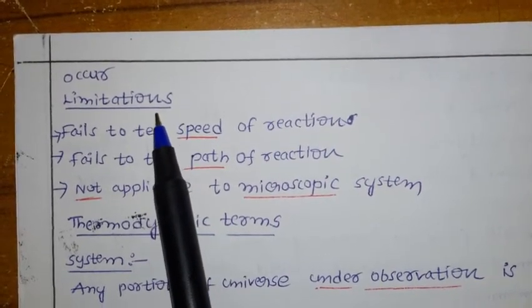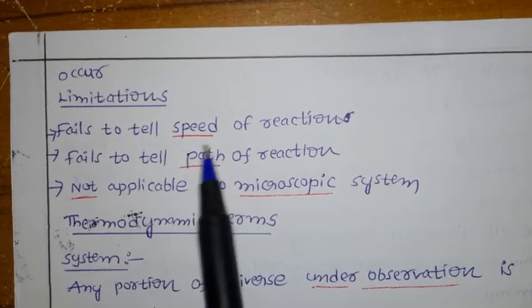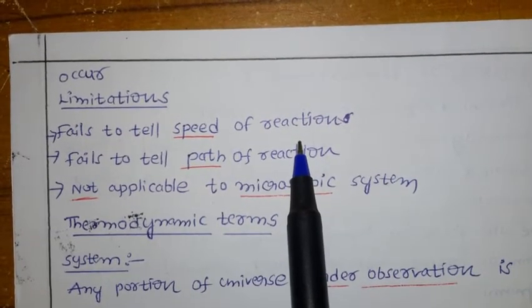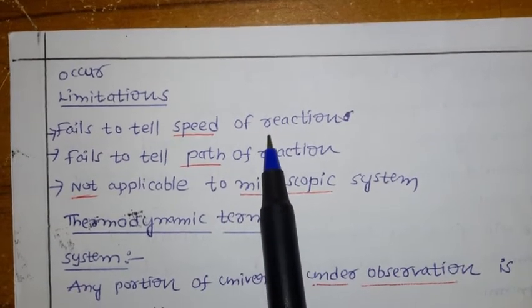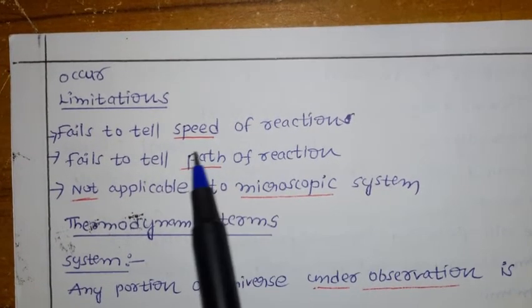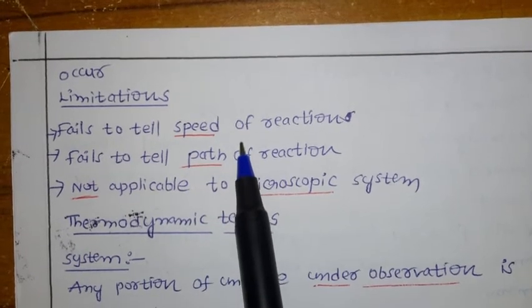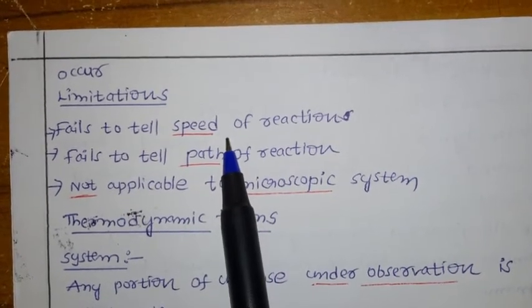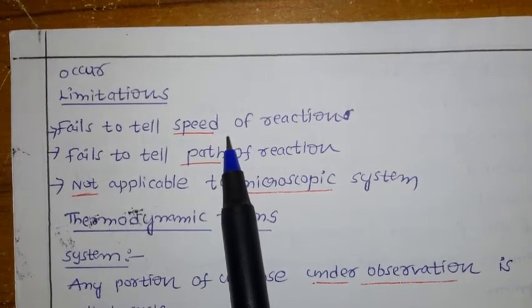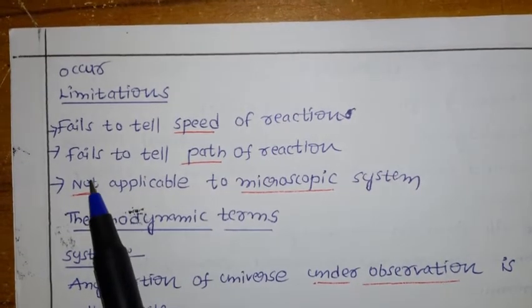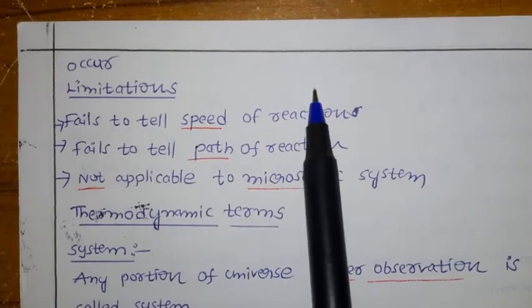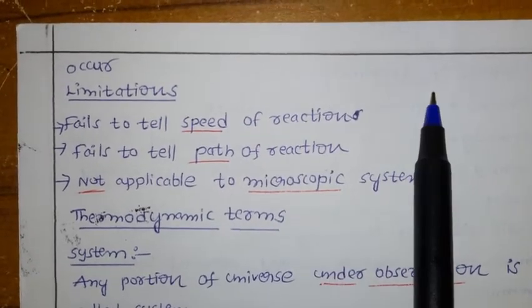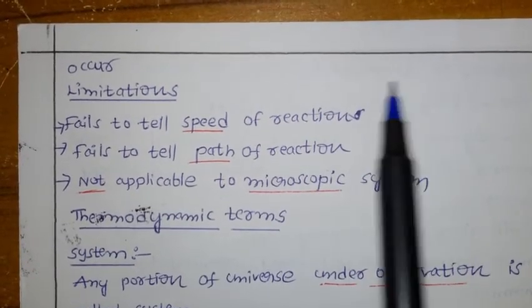Regarding limitations, thermodynamics fails to tell the speed of a reaction. For example, one reaction takes place in 1 hour and another in 2 hours; it won't tell how much time or how much speed. We cannot come to know that with thermodynamics. Next, it fails to tell the path of a reaction. For example, if A is converted into B, how it went, it does not tell.